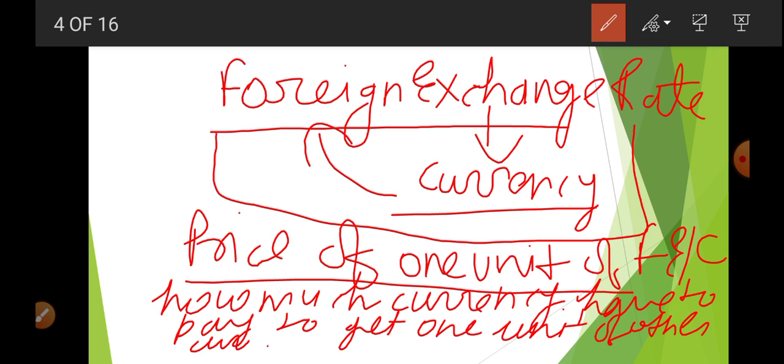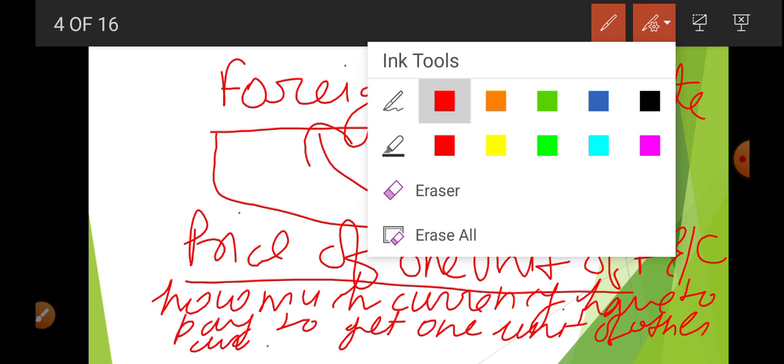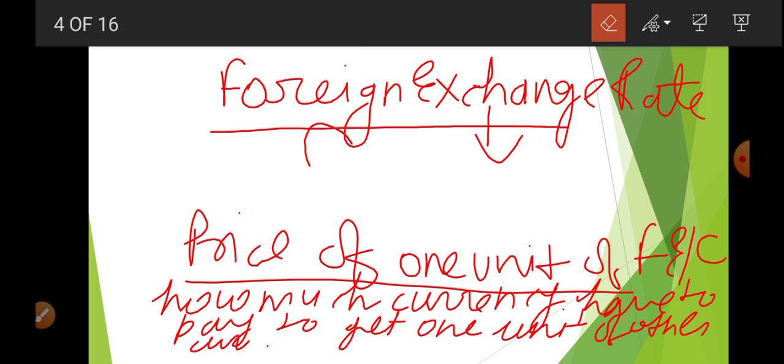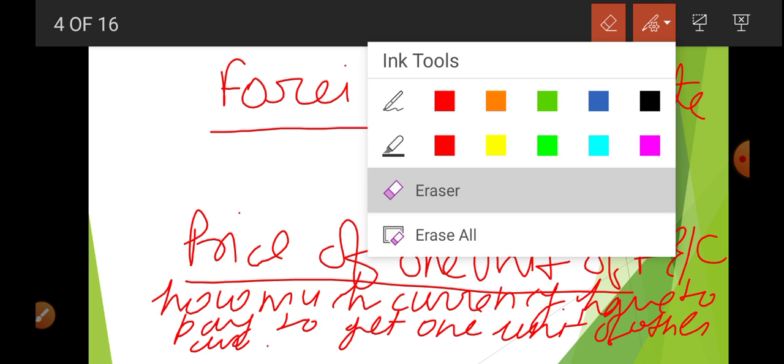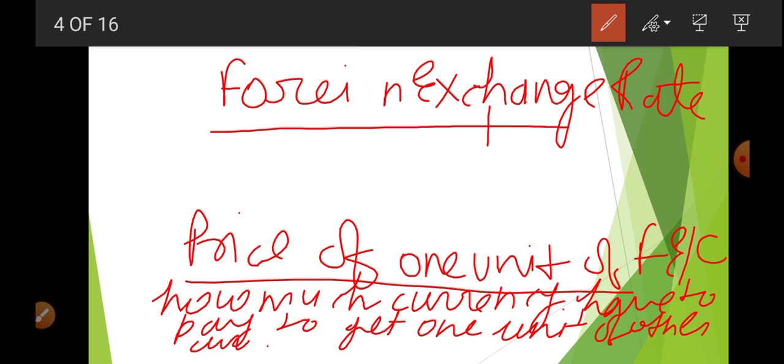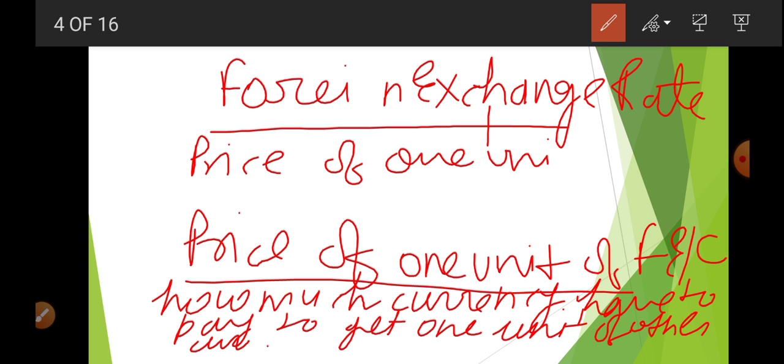So foreign exchange rate, in very very simple language, is the price of 1 unit of foreign currency.